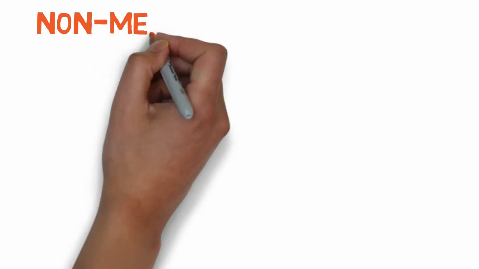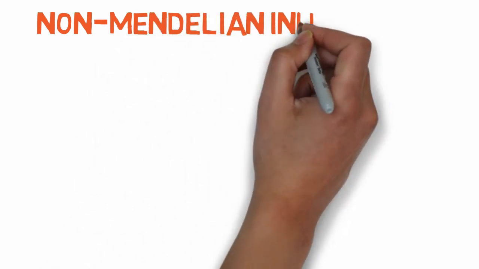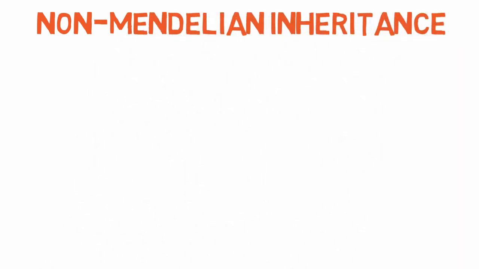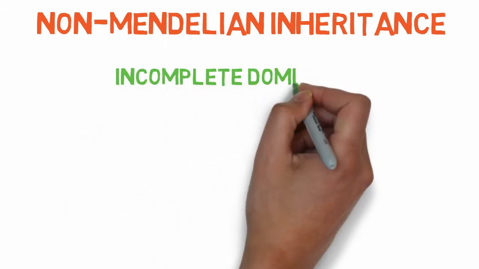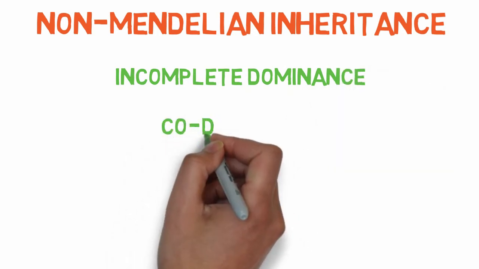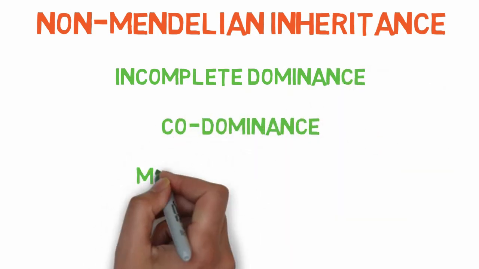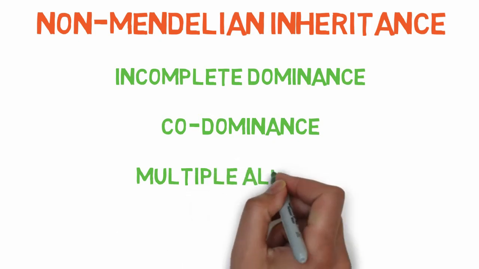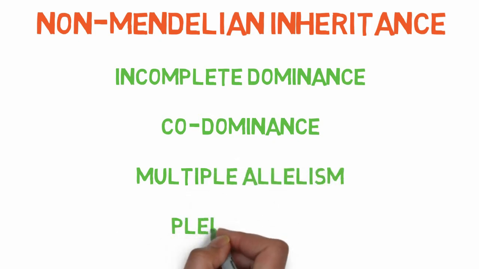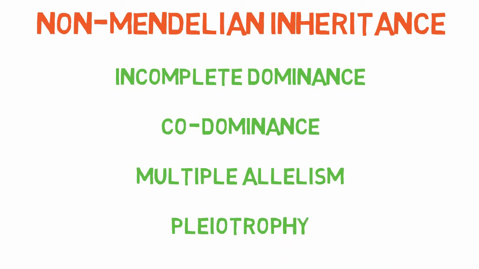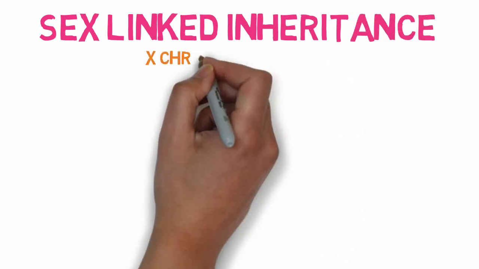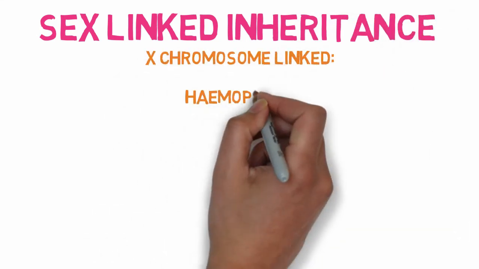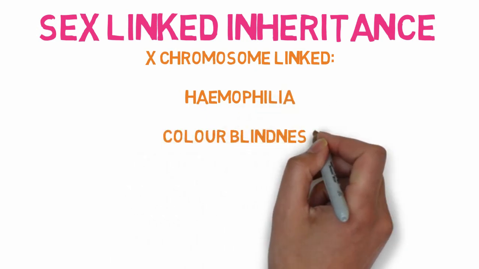Okay, now some of the characters do not follow Mendel's law, such as incomplete dominance, like the occurrence of pink colored flowers in Mirabilis jalapa; codominance, like having patches on cattle skin; multiple allelism, like the ABO blood group in humans; and pleiotropy, where pleiotropic genes cause sickle cell anemia.